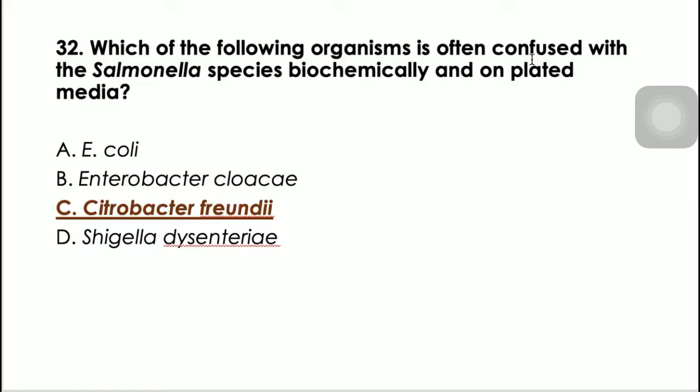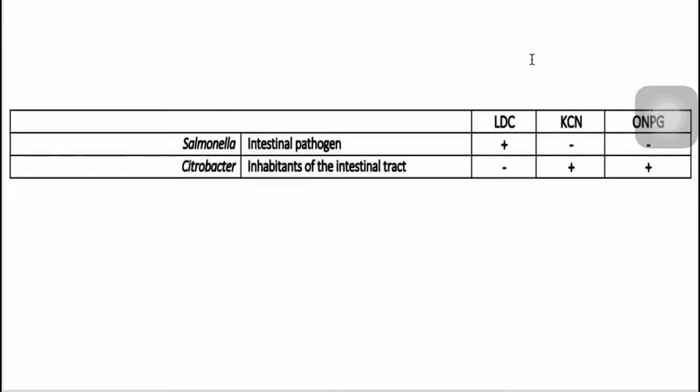Okay, so 32, we have letter C, Citrobacter freundii. So again, for Salmonella, it is an intestinal pathogen, while Citrobacter inhabits the intestinal tract as part of the normal flora. So we can differentiate nga sa kanila, lysine decarboxylase positive, Salmonella. Growth on potassium cyanide medium, we have Citrobacter. Late lactose fermenter, beta-galactosidase, ONPG test positive, we have Citrobacter.